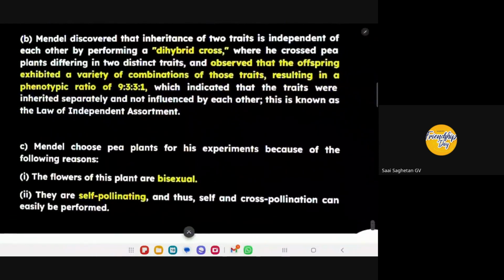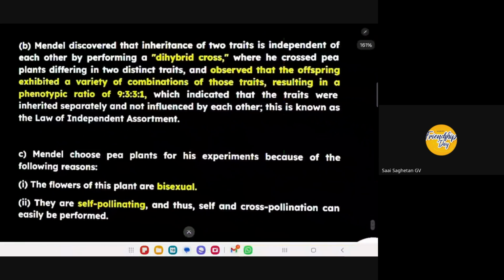Read the answer. Mendel chose the pea plant for his experiment because of the following reasons. The flowers of this plant are bisexual. They are self-pollinating, thus self and cross-pollination can easily be performed. So see how the answer has been presented.